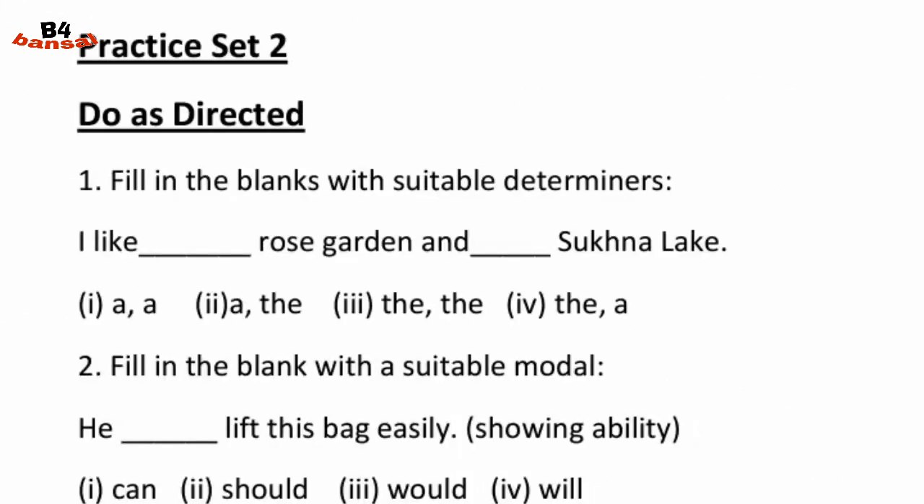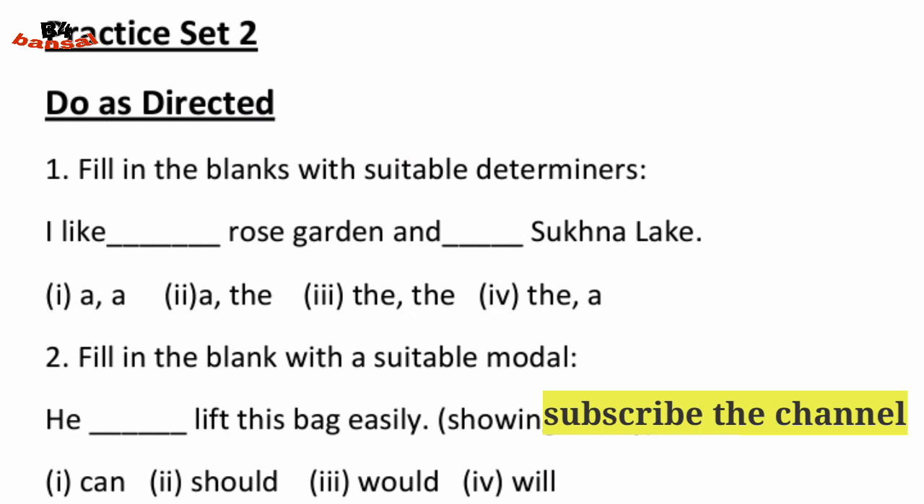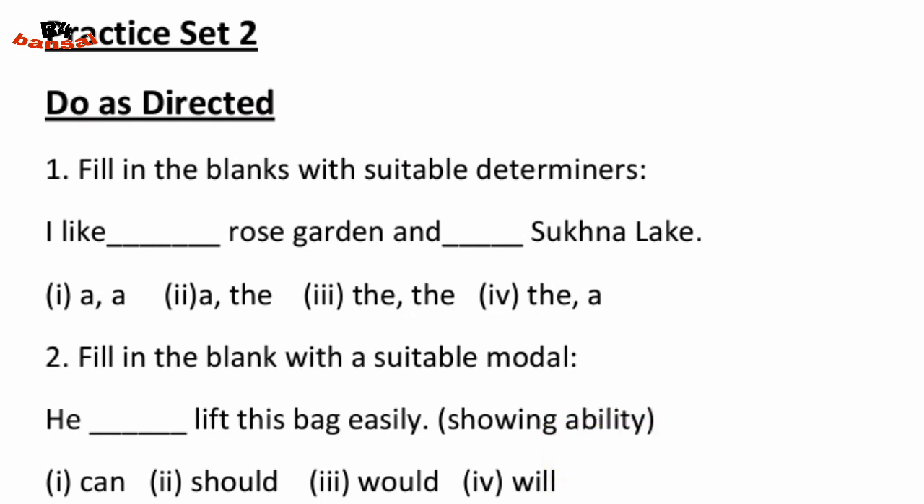Practice set 2. Number 1 is fill in the blanks with suitable determiners. I like dash Rose Garden and dash Sukna Lake. Answer is, I like the Rose Garden and the Sukna Lake. Option third. In both the blanks we will fill the.